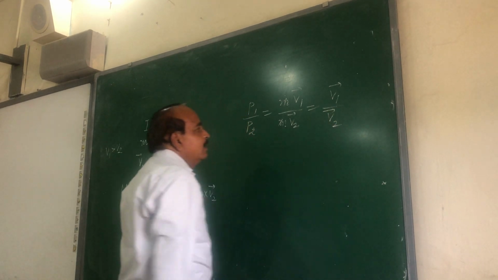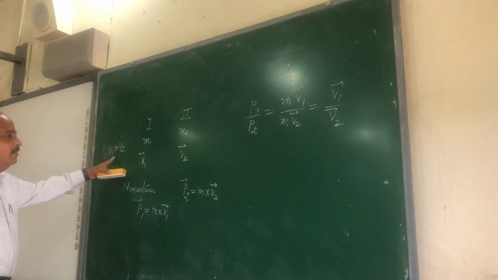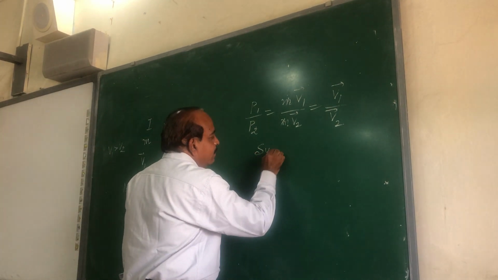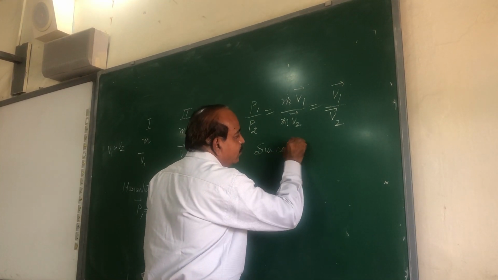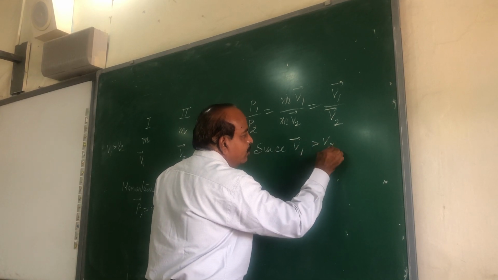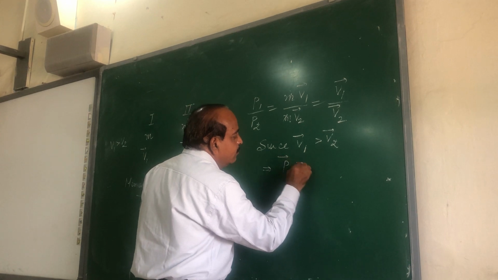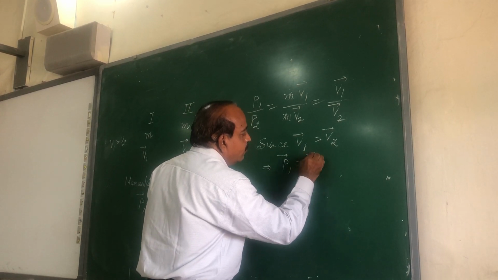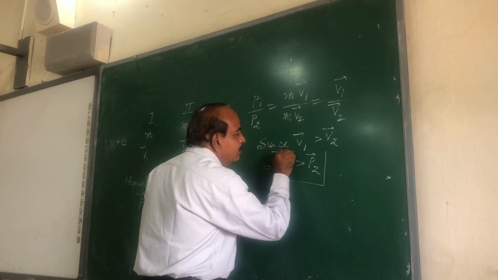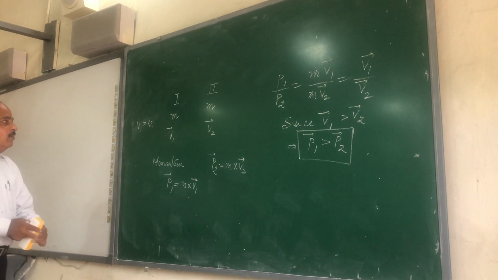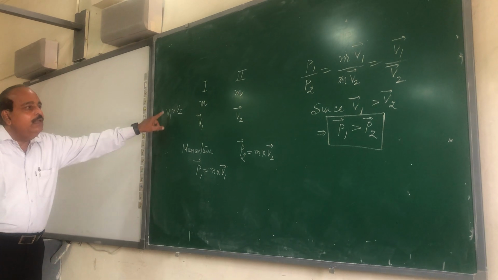Since the velocity of first body is greater than the velocity of second body, it implies the momentum of first body will be greater than the momentum of second body. So very clear concept, two bodies having same mass, that body which is moving with more velocity is said to be having more momentum.